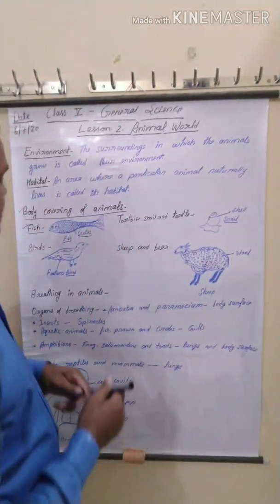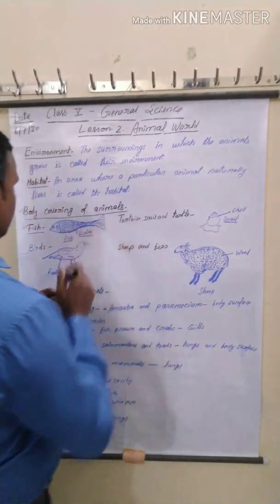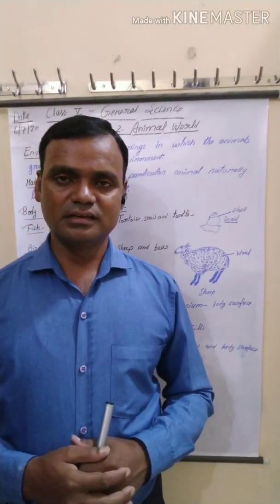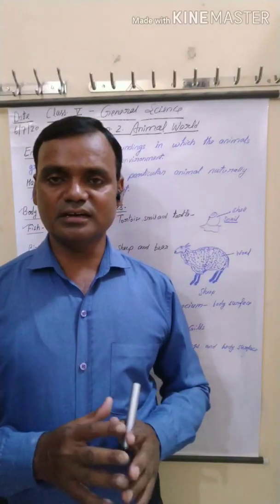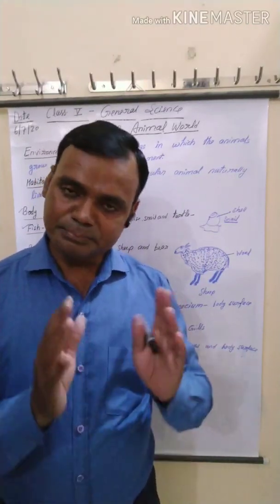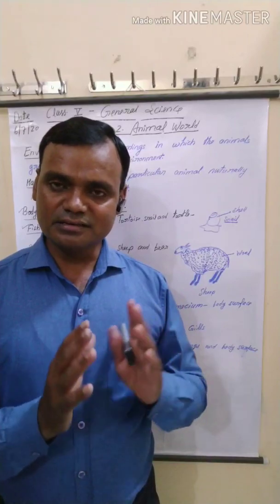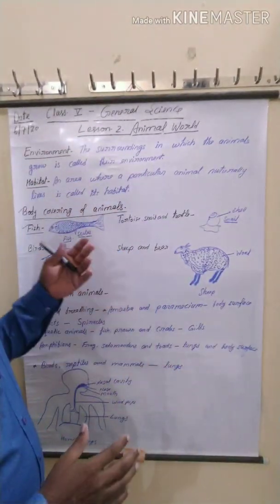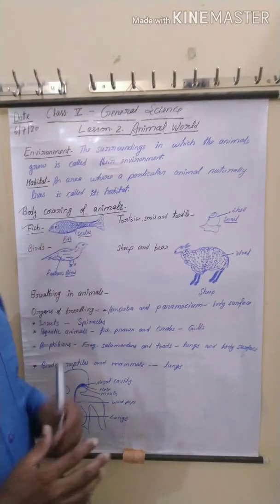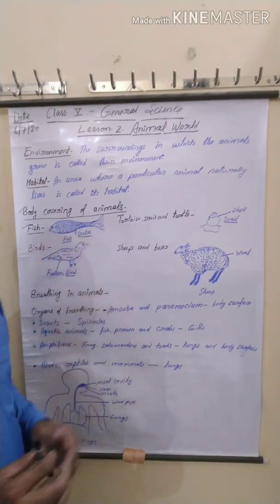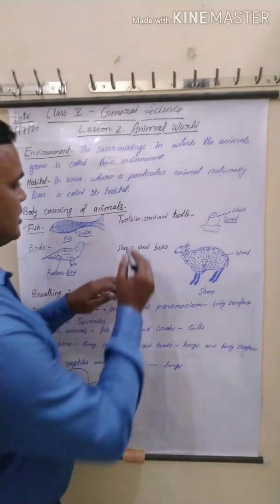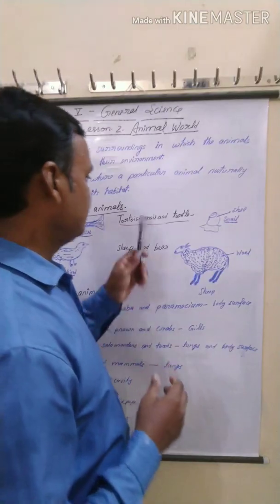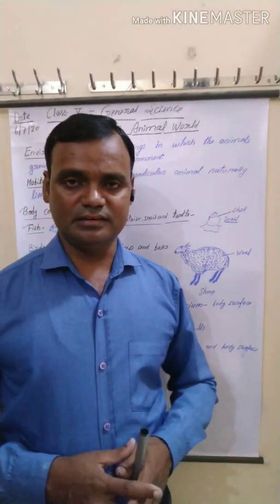Next, snake and lizard. Snake and lizard are also covered with scales, but they have different scales, different from fish scales, not the same. Okay. Next, tortoise, snail and turtle. Their body is covered with a hard shell.